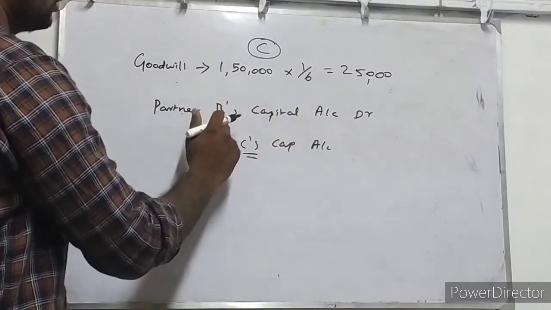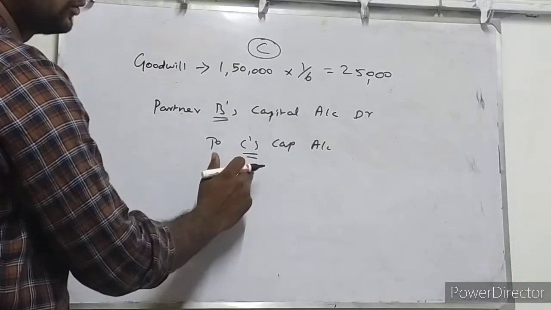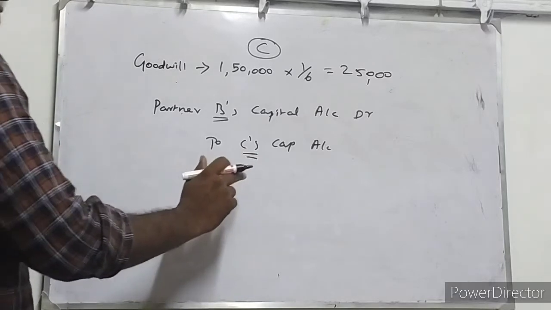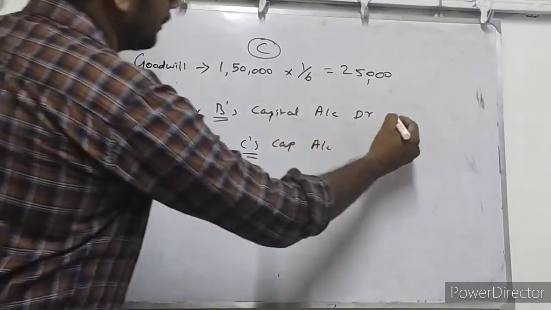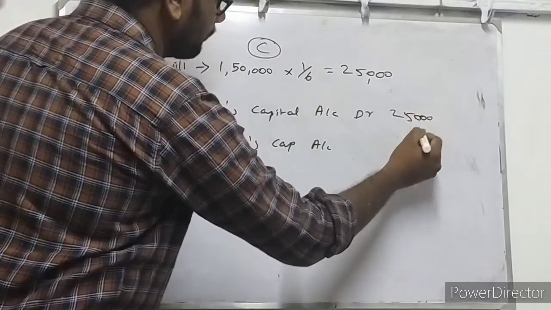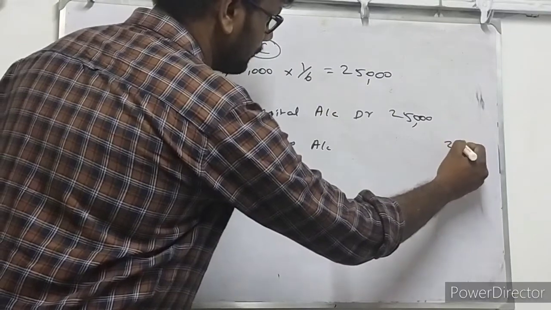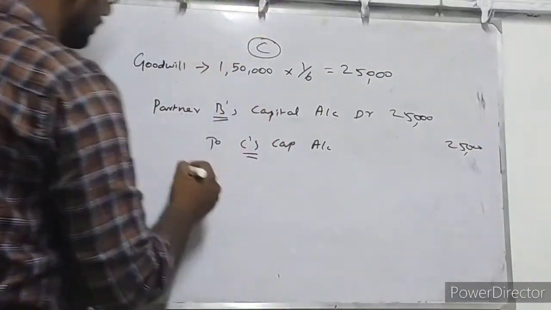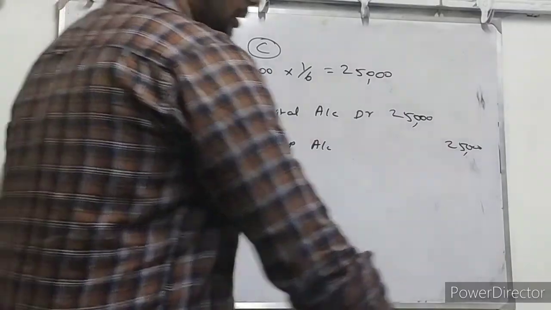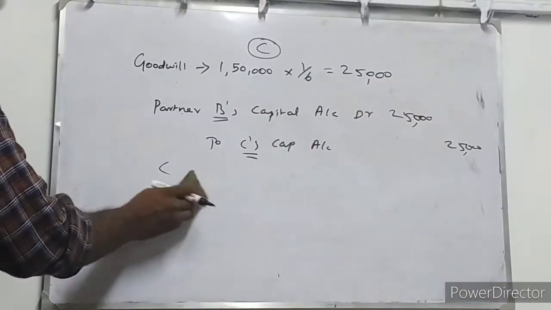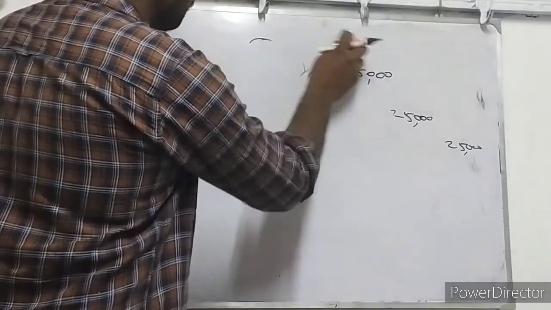That partner B who gained, their account will be debited, and who receives, the one who is going out from the partnership firm, they are sacrificing 1 by 6, isn't it? So anyway, 25,000 will be compensated by partner B to C. You can write the narration: being goodwill contributed by gaining partner to outgoing partner. So now we know very clearly the working notes and everything.